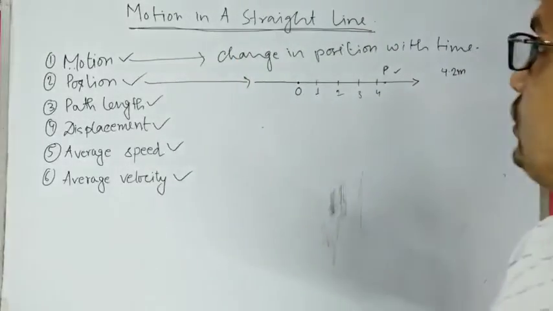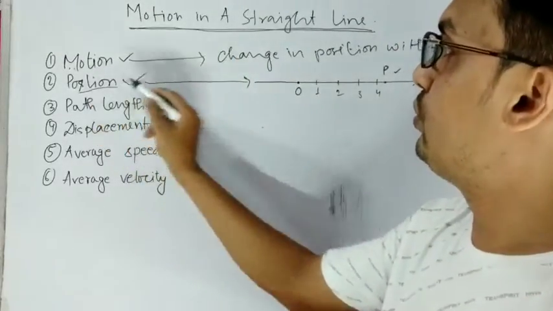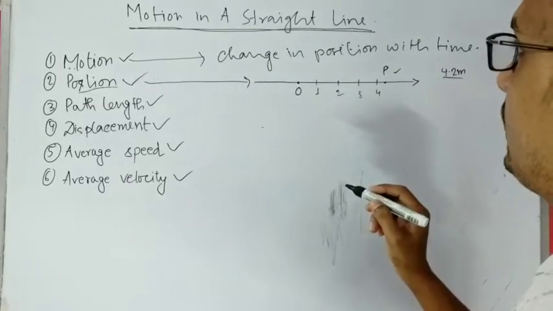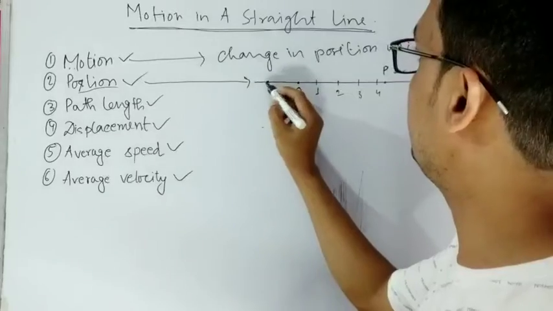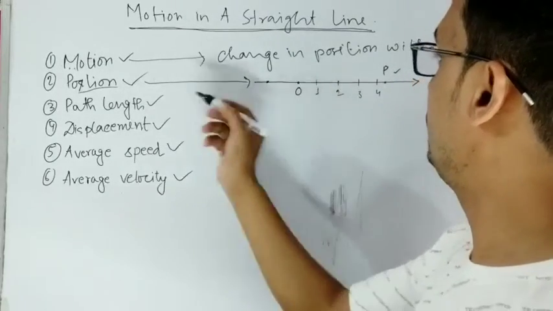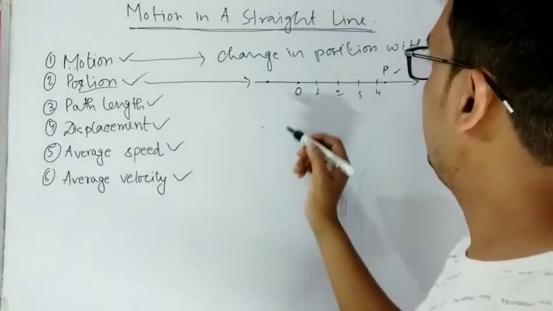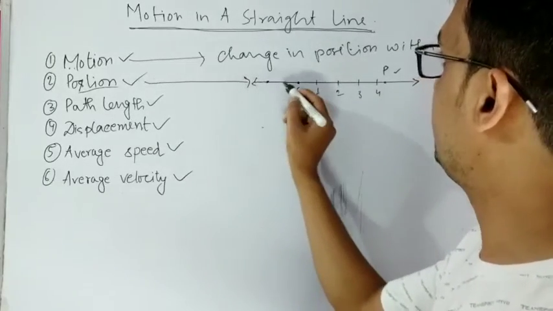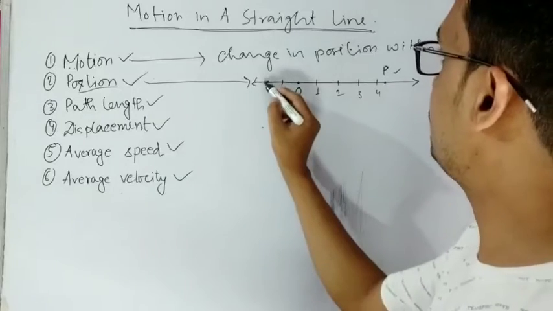So now we know what is position and how we can define position in one dimension. If it lies in the left side in this direction, we call the right side positive direction and we call this negative direction, then it is just 2 units negative.